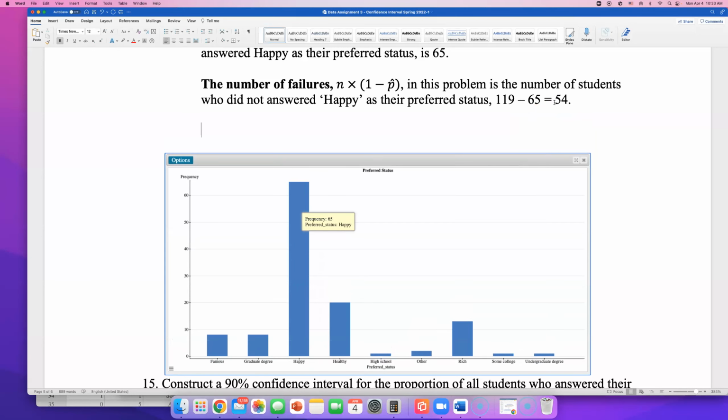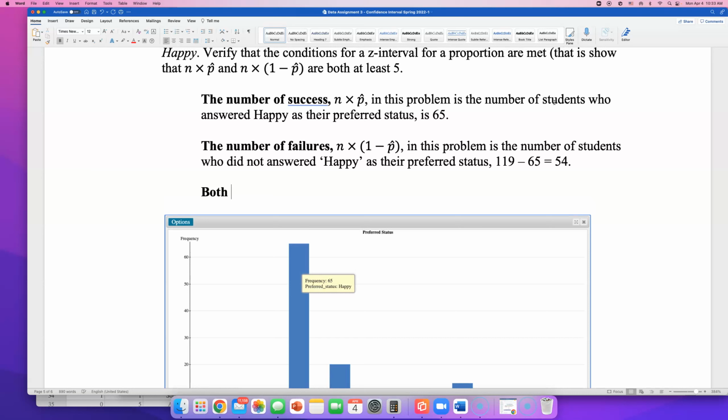Okay? So this is my conclusion. Both this n times p hat, and you can actually do this using the multiplication, but that's what they want you to find. How many people answered happy? How many did not answer happy?